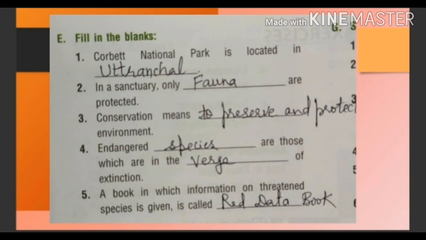Question 3. Conservation means dash environment, to preserve and protect environment. Fourth is endangered dash are those which are in the dash of extinction. Answer is endangered species. Species are those which are in the verge of extinction. Fifth is a book in which information on threatened species is given is called dash. It is called red data book.